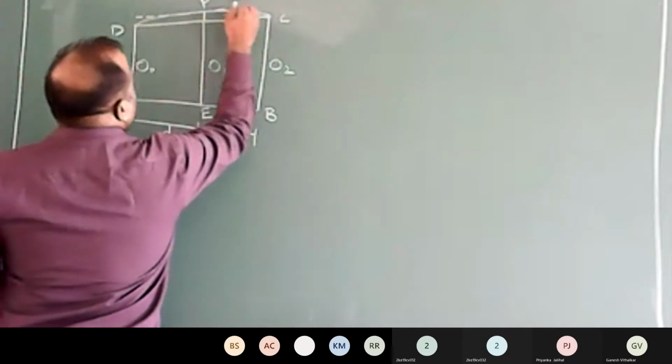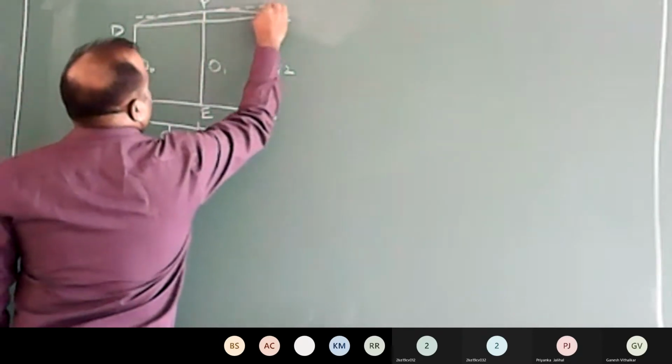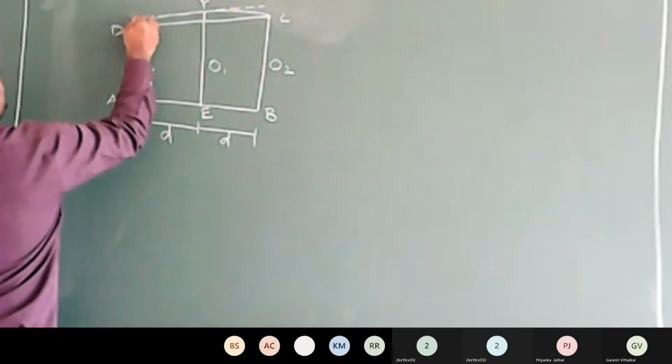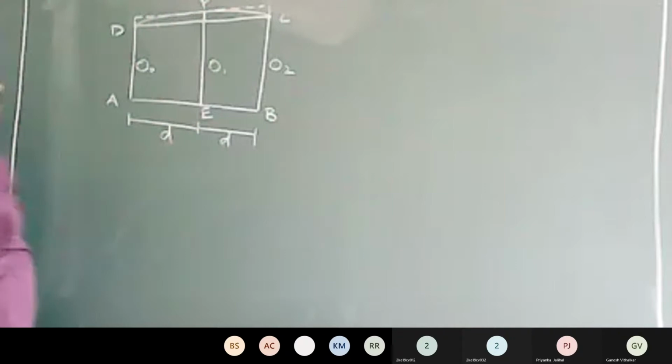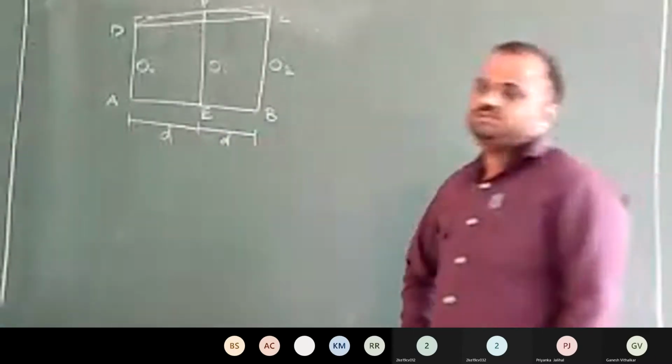It will also be tangential at F. Draw a line parallel to DC at F.